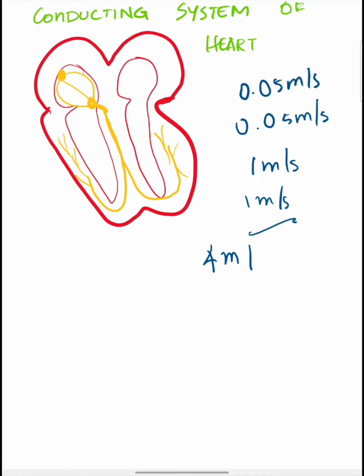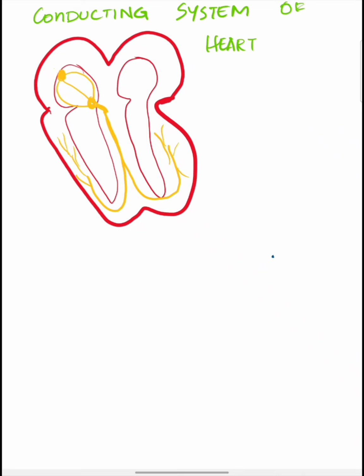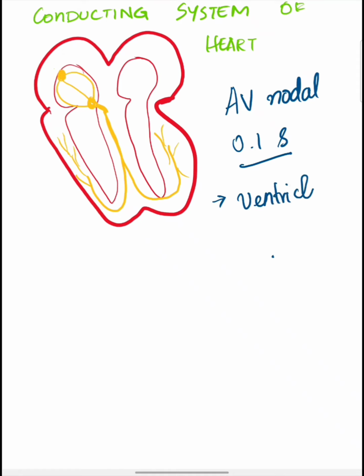So now we are going to see about the AV nodal delay. What is AV nodal delay? AV nodal delay is a delay of the conduction of the impulse for 0.1 seconds. It allows the atria to complete their contraction and it helps in proper filling of the ventricles. It decreases in sympathetic stimulation and increases in vagal stimulation.